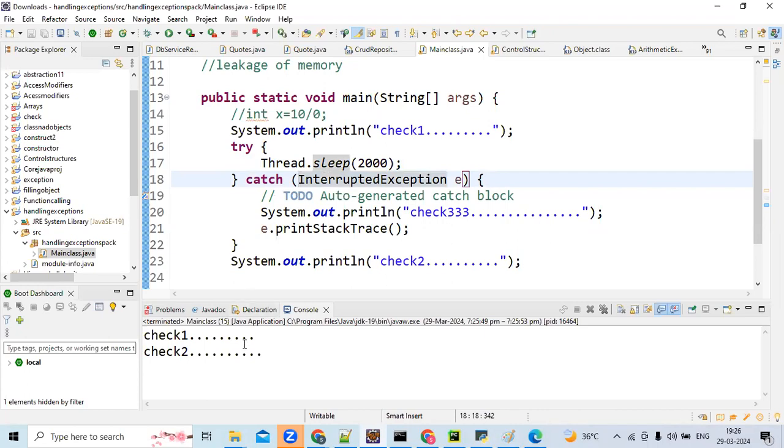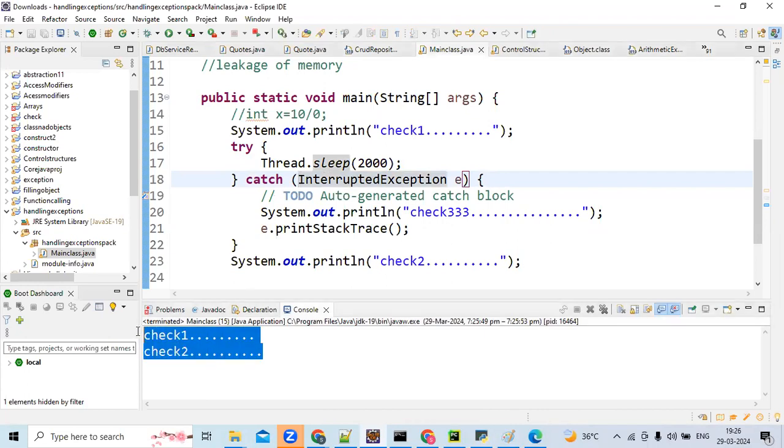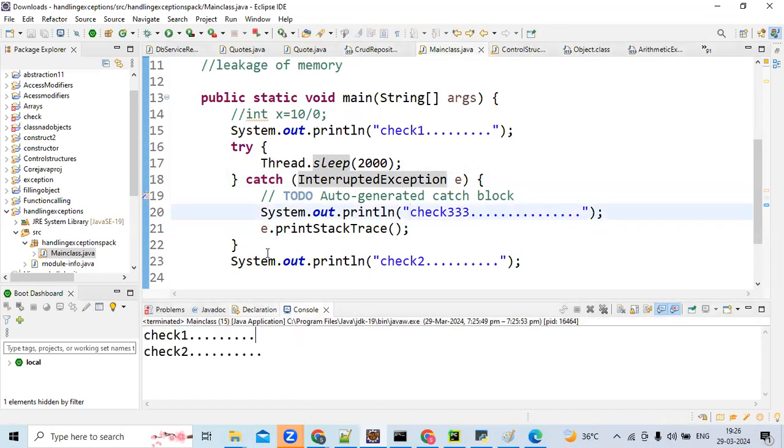You can see here, if you keep anything in the System.out, it won't be printed, right? Here I kept check 33, but is it printed? It's not. That is the case, so I'll write this point down also.